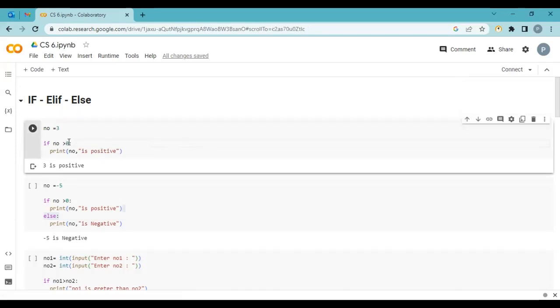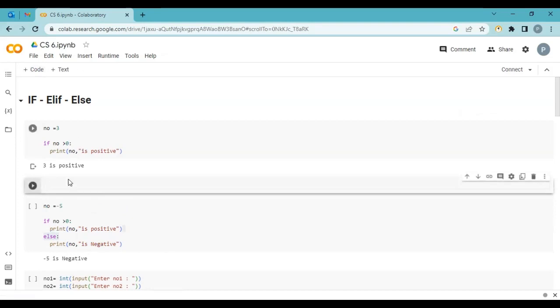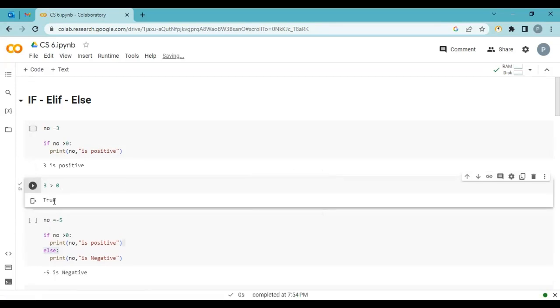Here I write a very simple formula: NO greater than 0. Now my NO value is 3. What happened? Is 3 greater than 0? Yes. We used this in our previous session, and one more time I want to use it and show you. 3 greater than 0. The answer is, just wait a moment. Yes, the answer is true.